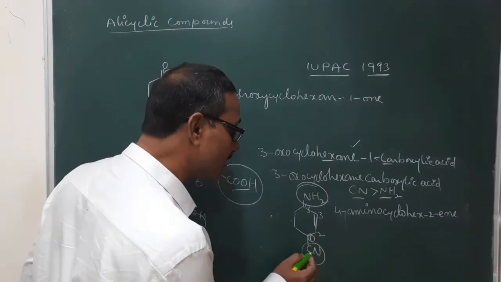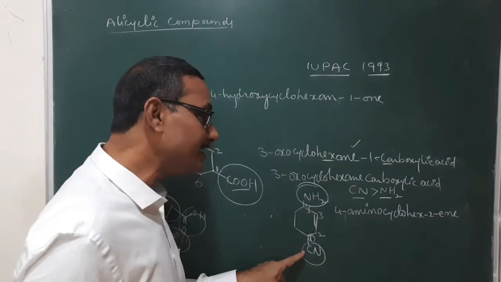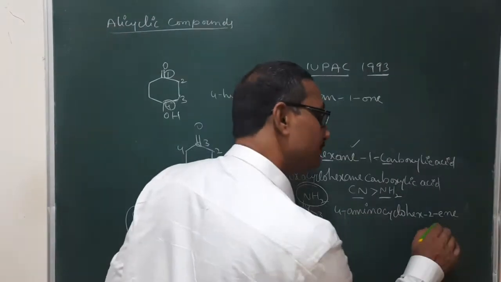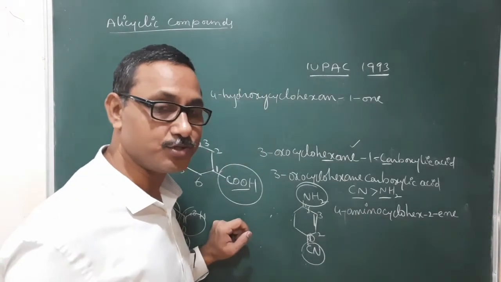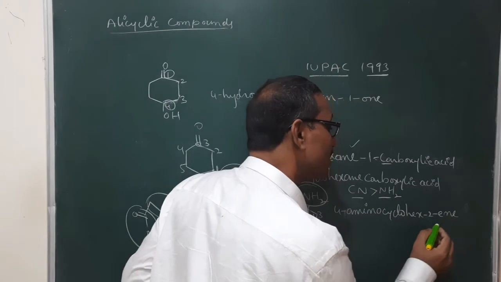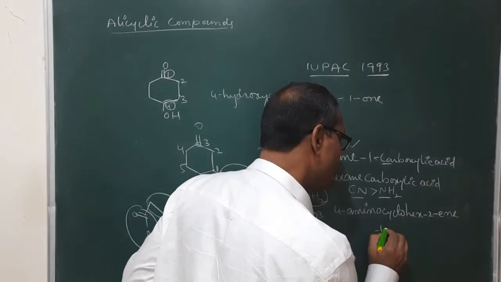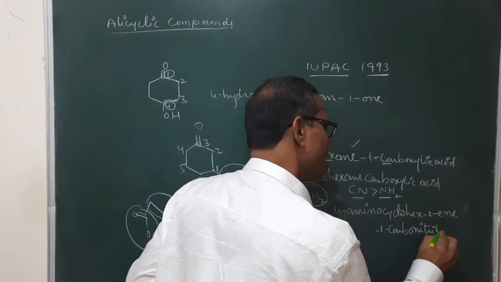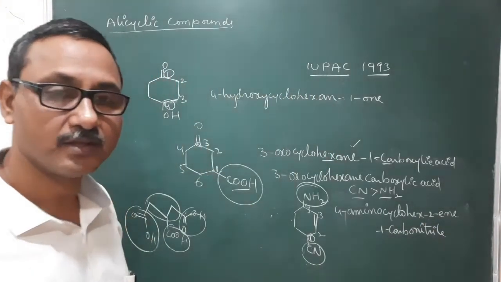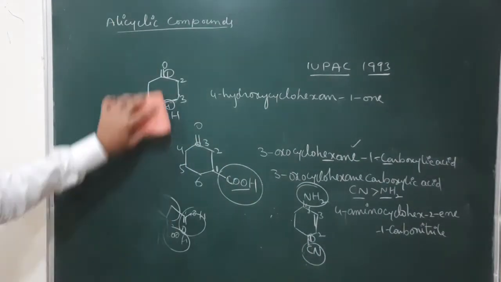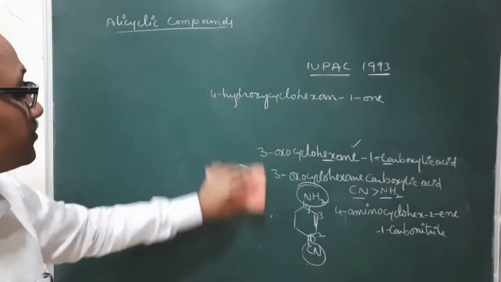Here it is not included in it. That's why we are writing it as a carbonitrile. So here if you write 1 carbonitrile or not, no issue, because it is at the first carbon only. So hex 2-en carbonitrile or 1 carbonitrile. 1 carbonitrile. These are the IUPAC names.